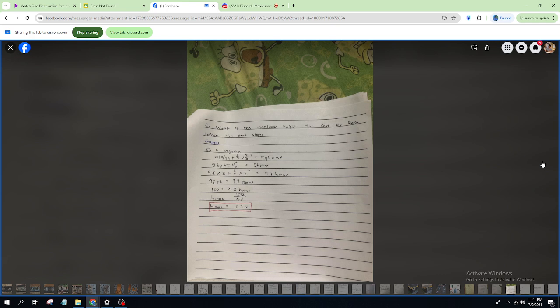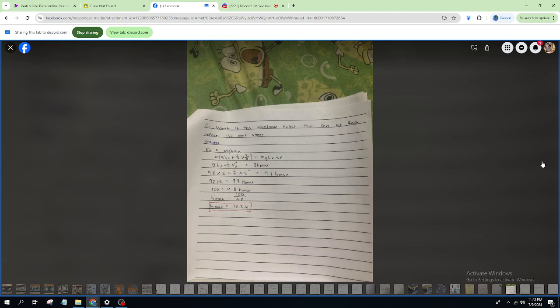So E of A equals E max. E of A is equal to 1/2 m v squared of A plus mgh of A. At the maximum height, E max is equal to mg h max.